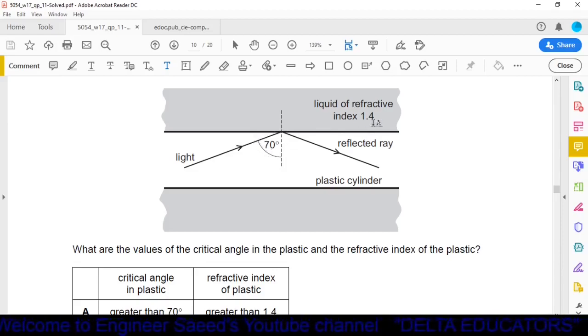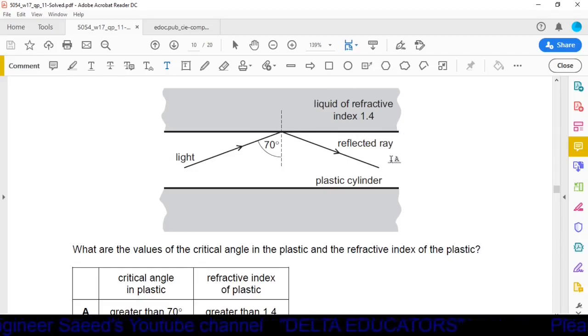Now what about the refractive index? Total internal reflection occurs when light enters from a denser medium to a rarer medium, or we can say from a more dense to a less dense medium. Now here the outside medium is less dense and its refractive index is given as 1.4.